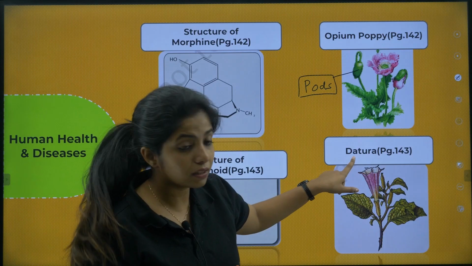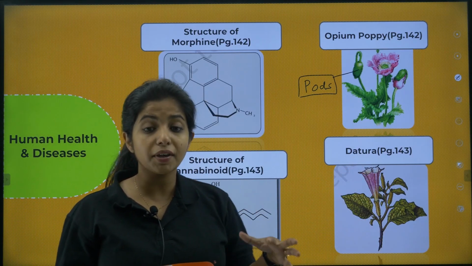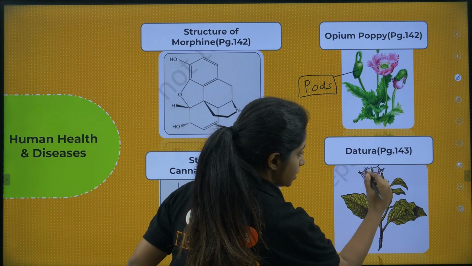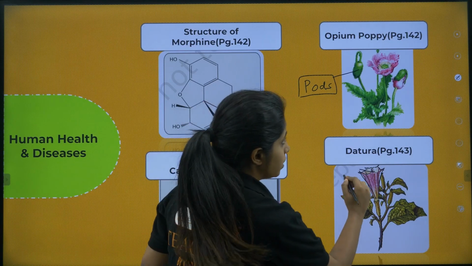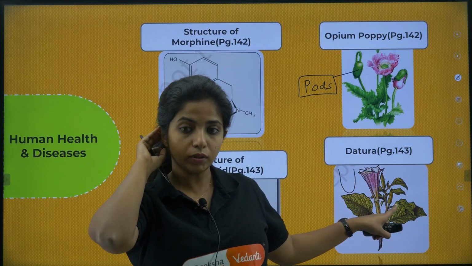Now this is datura. Datura is also something that has a hallucinogenic property. It gives hallucination. So again, something that has a structure like this, a U-shaped structure, is datura, my dear children. Cool, datura.